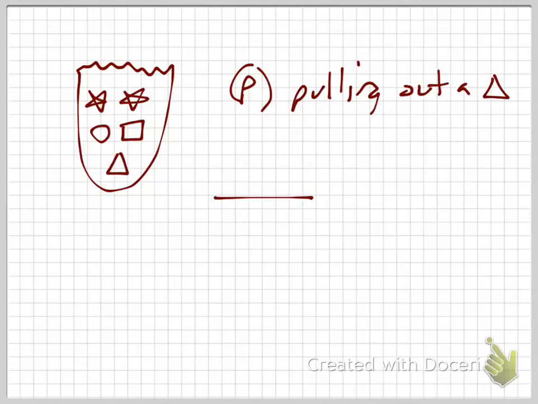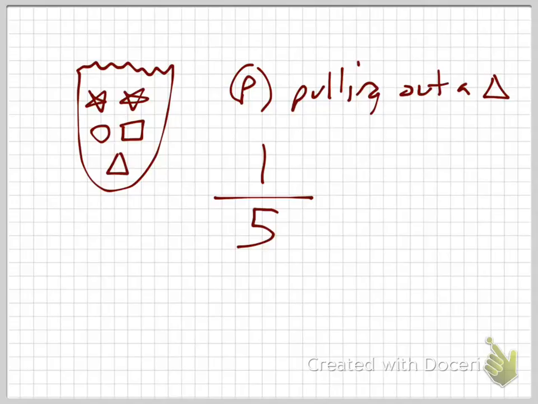First thing I do is I go to ways. How many total things can I pull out of there? There are 5. Did anybody here put 4? That's good. There's 5 objects in that bag, right? What's the probability that when I pull out, how many yays are there in that bag? 1. The probability is 1 out of 5. What's the complement to this? 4 out of 5, right?